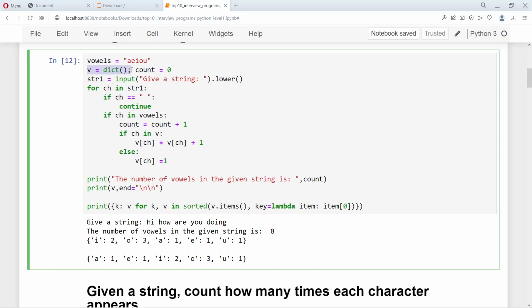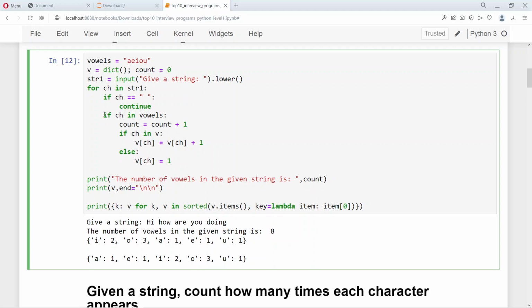All right, the number of counts of the vowels is incremented, and also the V is the dictionary which keeps a tab on the frequency of vowels that is present. So CH, which is a character, acts as the key in the dictionary, and if it occurs more than once, the count is incremented. If it is occurring for the first time, the count is set to 1. So this if statement is for repeated occurrence of a vowel, whereas this else statement is for the first time occurrence of the vowel, or the single occurrence of the vowel.